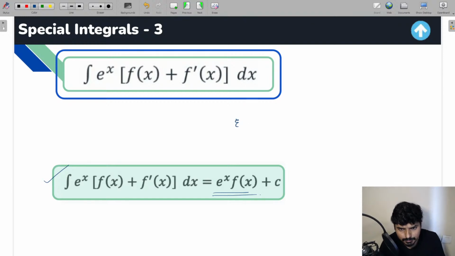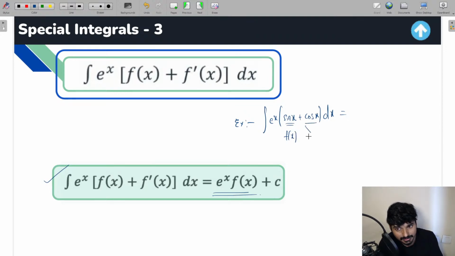A simple example to make you understand this: integration of e raised to x into sin x plus cos x, dx, everyone. Now here you need not apply the integration by parts formula. You can directly get the solution. How can we get the solution? Very simple. If you take sin x as f of x, then can we say this cos x right here is simply f dash of x?